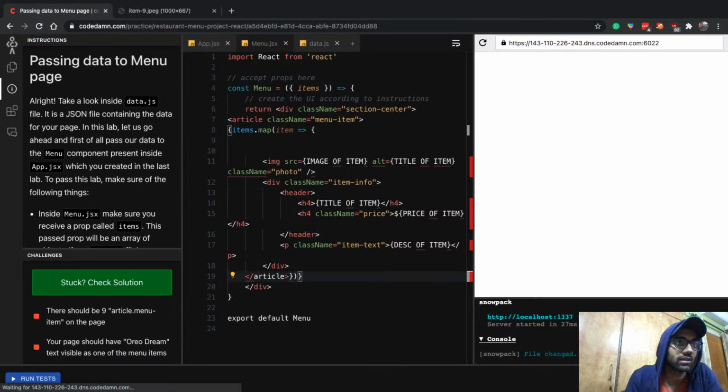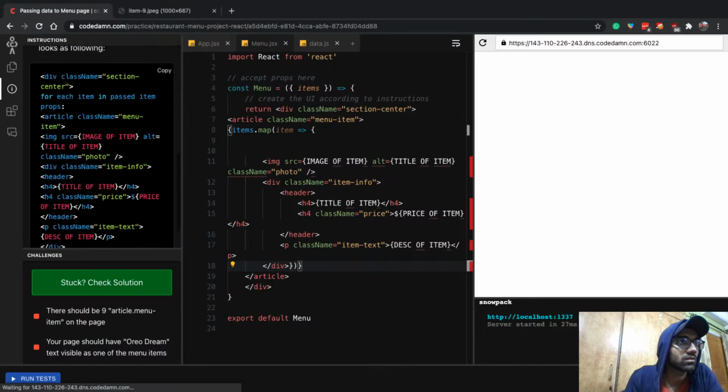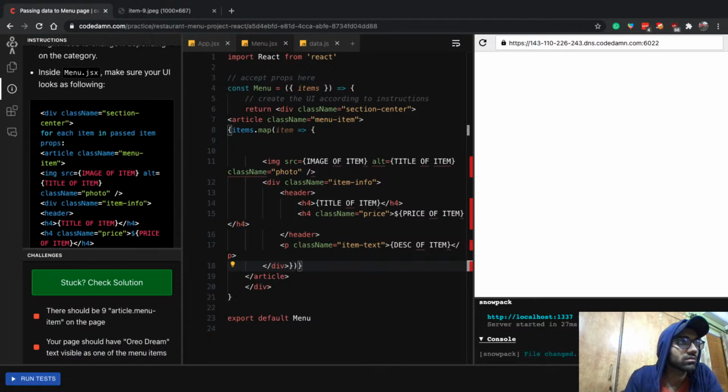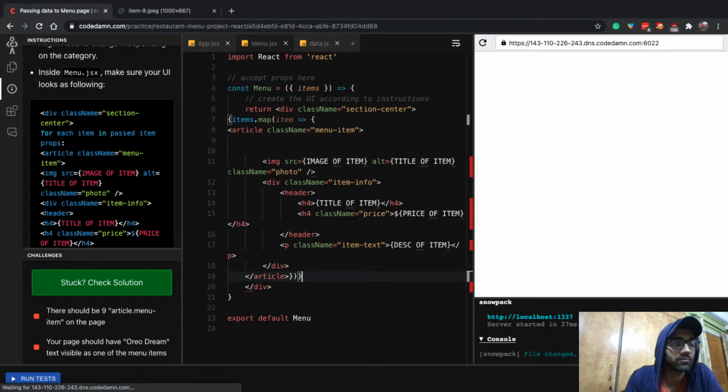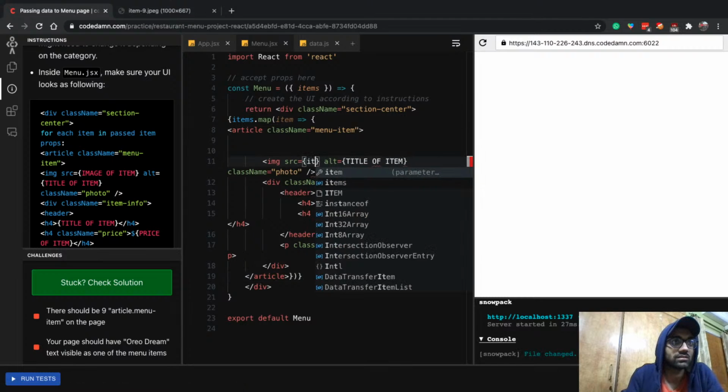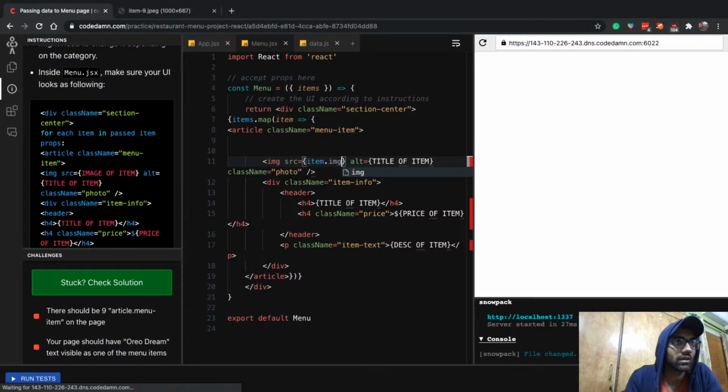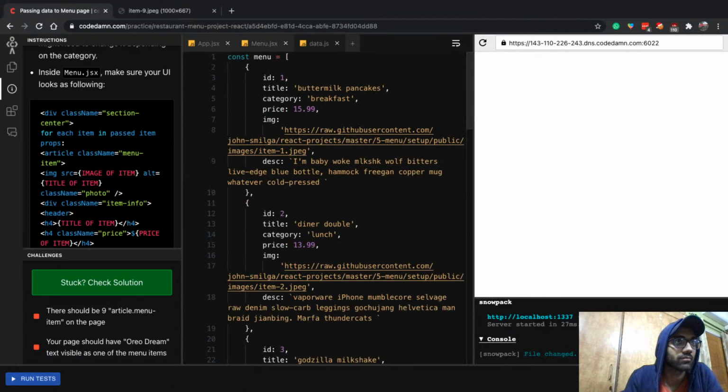Once we have that in place, let us see. Okay, yeah, we have to also enclose the article within itself, right? So there we go, that's a start, but we have to fix these things. item.img, I guess, right? Yep.